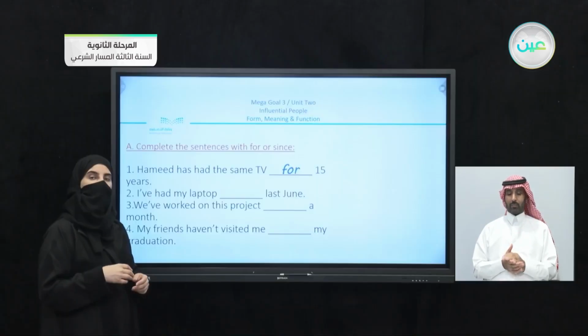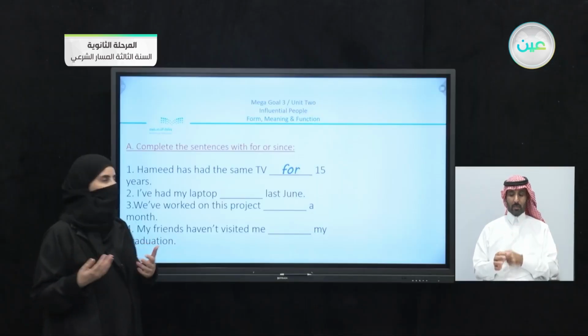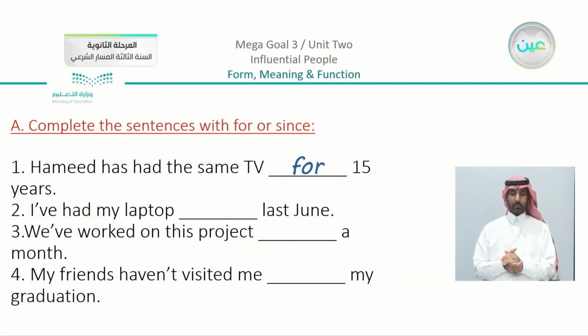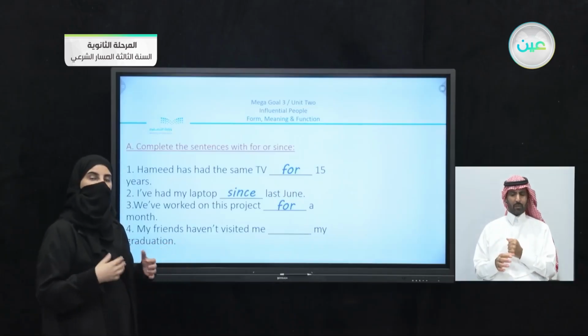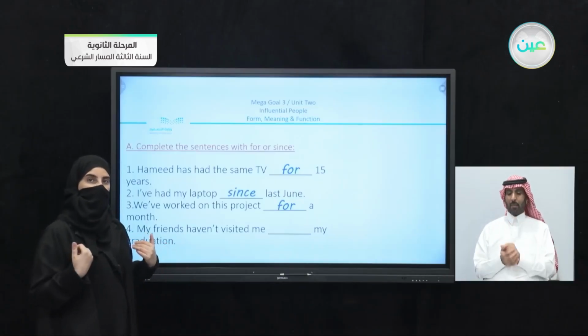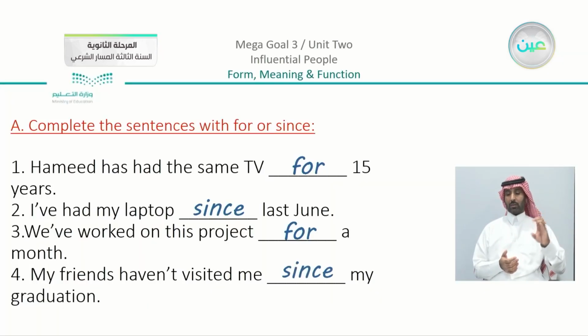But when I mention a time period, for example, "I've had my laptop since last June." Last June is a month, so I can use since. "We've worked on this project for a month." How many months? A month, countable. So here we can use for. "My friends haven't visited me since my graduation." There's nothing counted, and I'm talking about this event, my graduation, so we have here since.